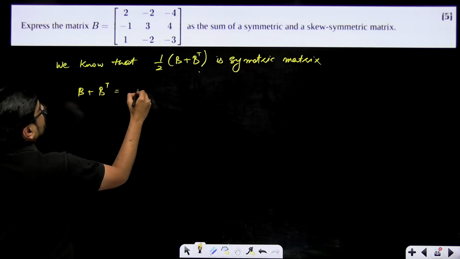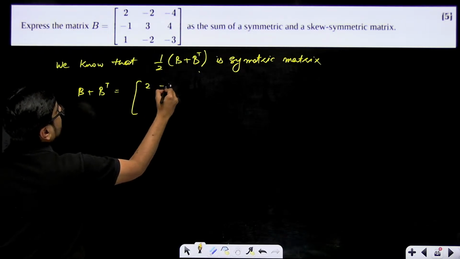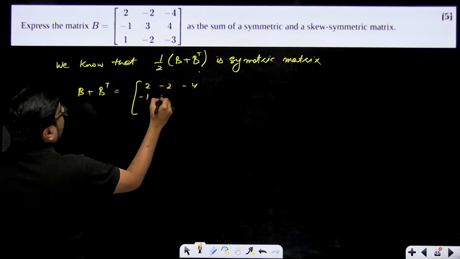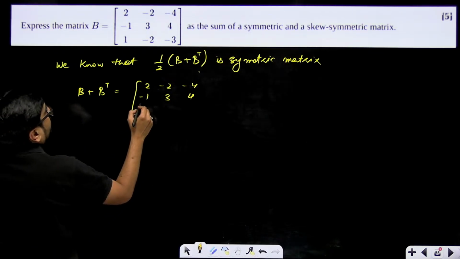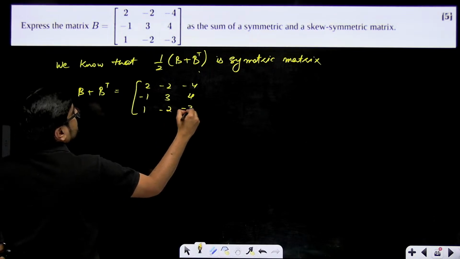So B plus B transpose, that means this matrix, which is 2, minus 2, minus 4; minus 1, 3, 4; and 1, minus 2, minus 3.